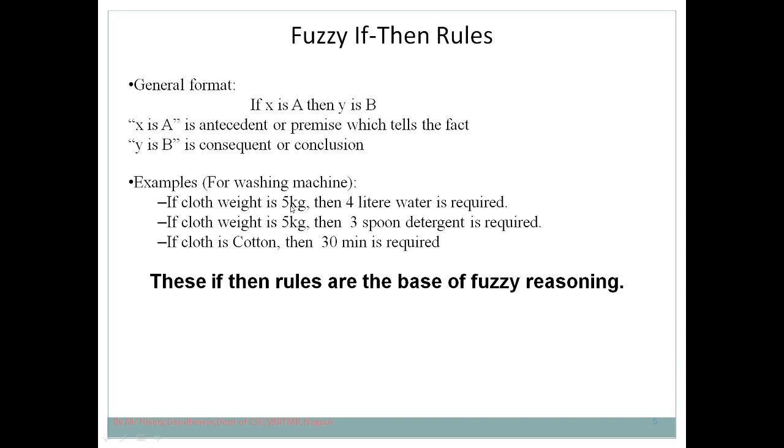If cloth weight is 5 kg, then 4 liters of water is required. If the cloth weight is 5 kg, then 3 spoons of detergent is required. If cloth is cotton, then 30 minutes are required. So in this way you have formulated the rule by using this particular format or structure.